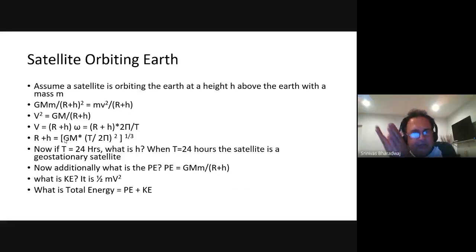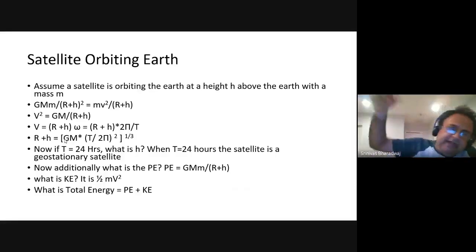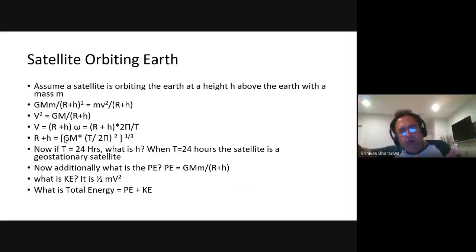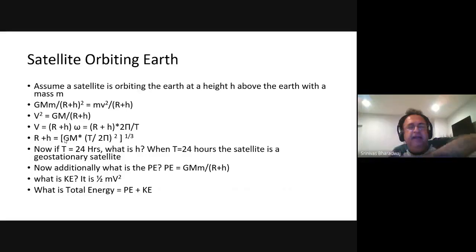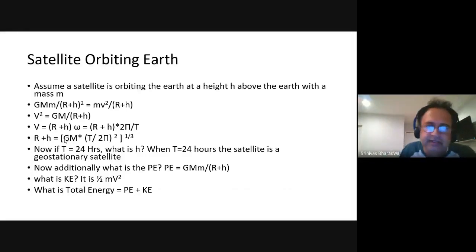So the aim of geostationarity is to always be able to look directly above a particular point on the Earth. So what do you do for that? The period of the satellite has to be 24 hours. Such a satellite is called a geostationary satellite, right?